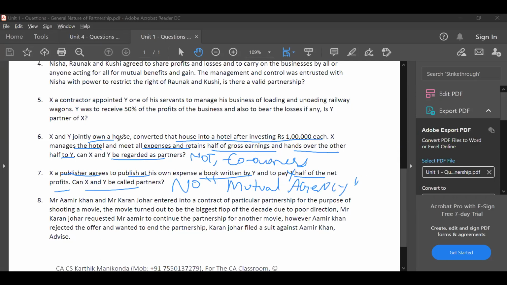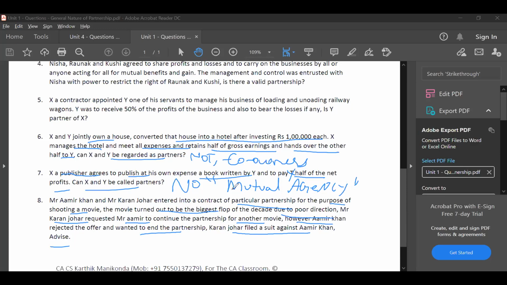Last question. Question number 8. Amir Khan and Karan Johar entered into a contract of particular partnership for the purpose of shooting a movie. The movie turned out to be the biggest flop of the decade due to poor direction. Mr. Karan Johar requested Mr. Amir Khan to continue the partnership for another movie. However, Amir Khan rejected the offer and wanted to end the partnership. Karan Johar filed a suit against Amir Khan. Advice. Answer, guys. Will the suit be tenable?